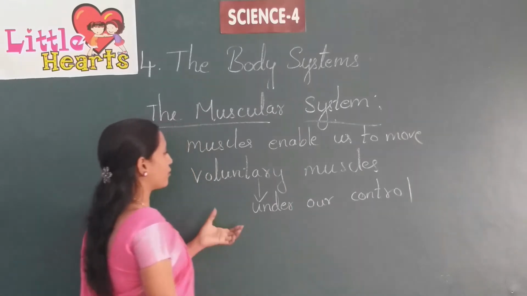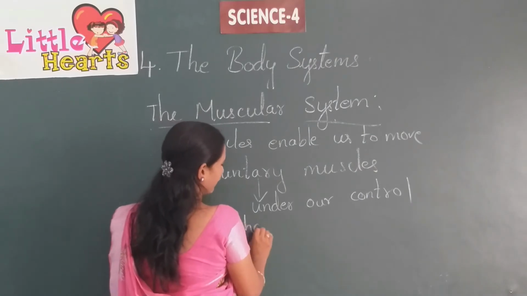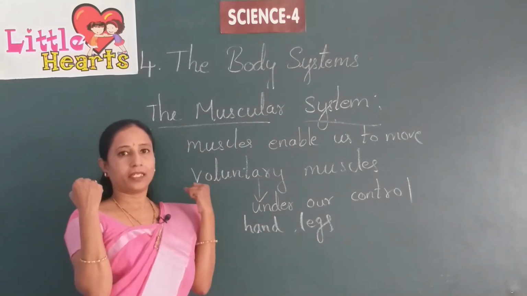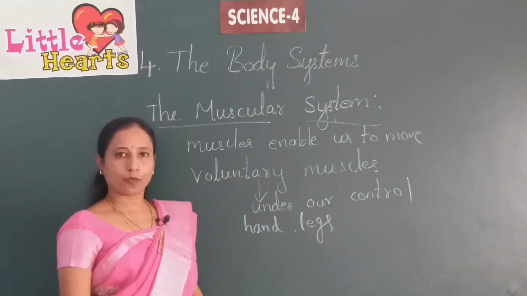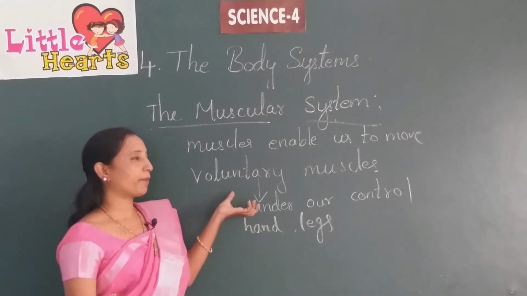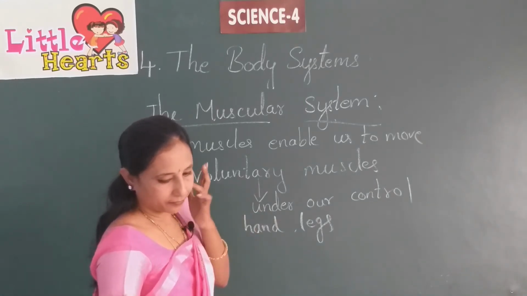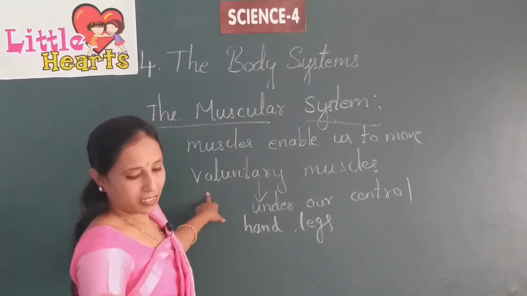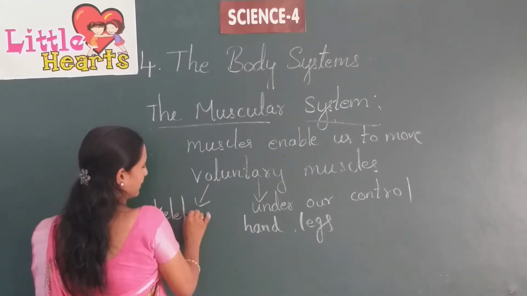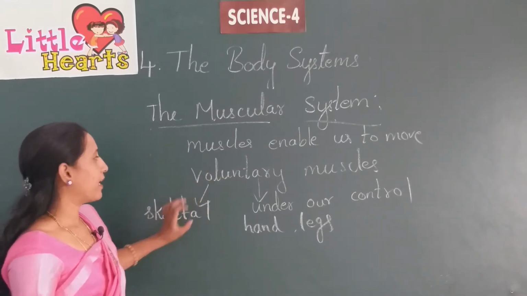What are examples of voluntary muscles? The muscles of hands and legs. If you want, you can lift your hand. If you want to keep it straight, you can keep it. If you want to walk, then only you walk with your legs, isn't it? So they are under our control. Those types of muscles are known as voluntary muscles, and these voluntary muscles are skeletal muscles. These muscles are attached to the skeleton.